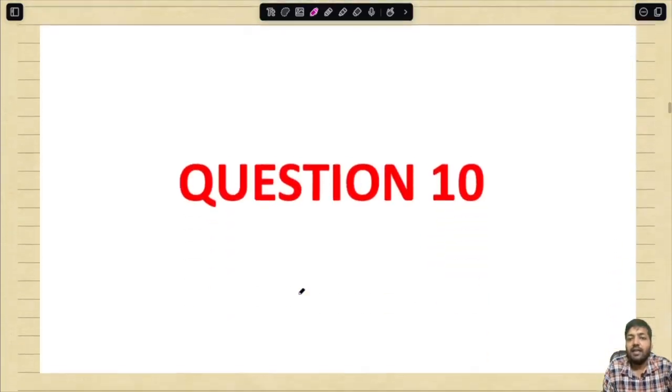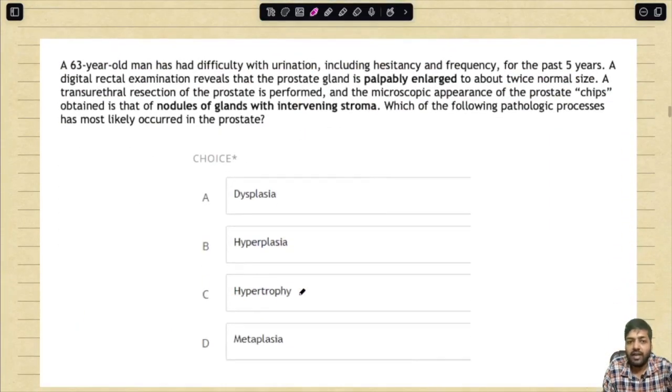Next important question, question number 10. A 63-year-old man has had difficulty with urination, including hesitancy and frequency, for the past 5 years. A digital rectal examination reveals that the prostate gland is palpably enlarged to about twice the normal size.